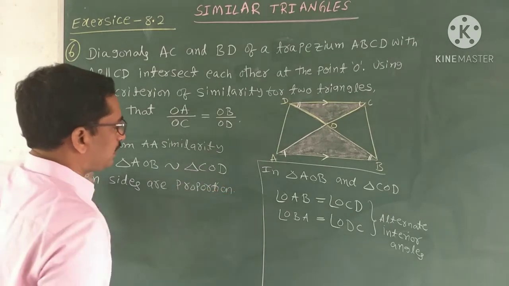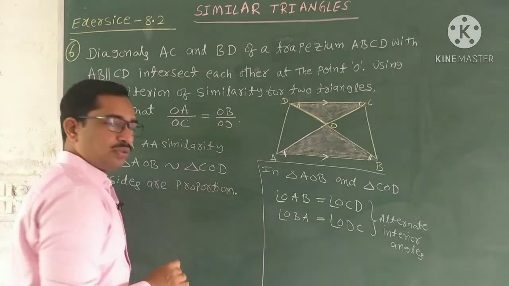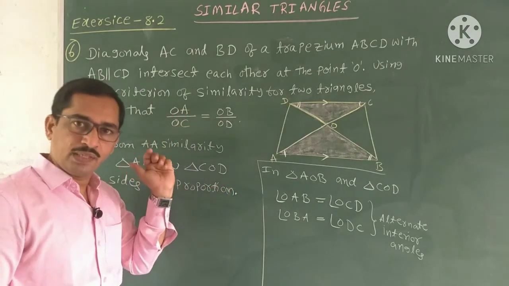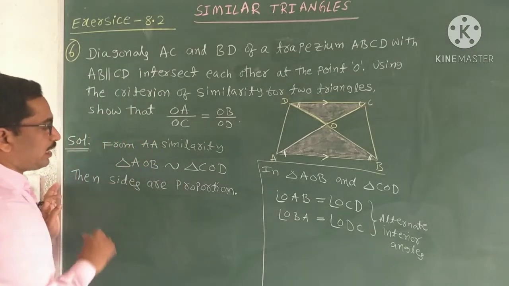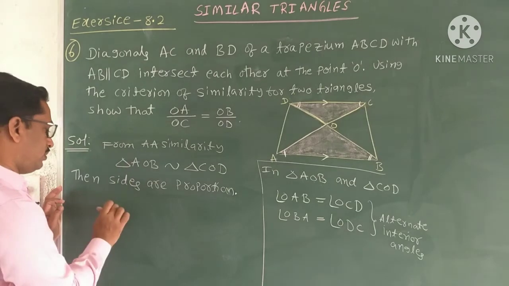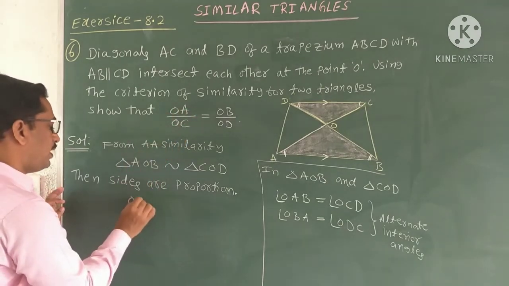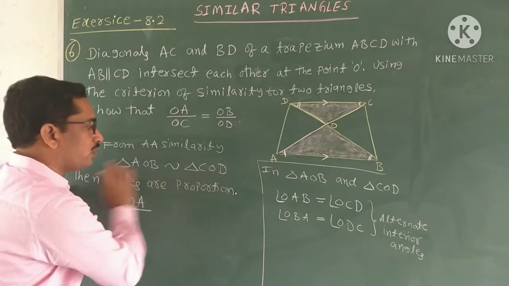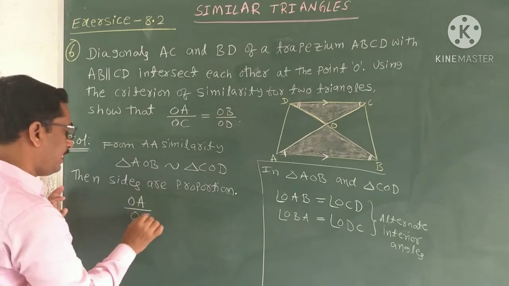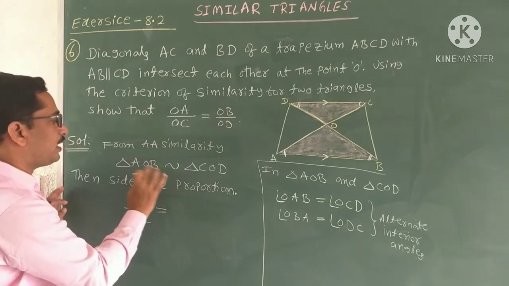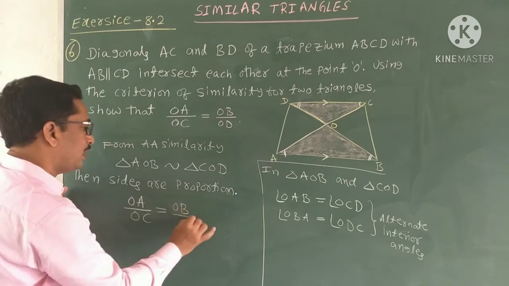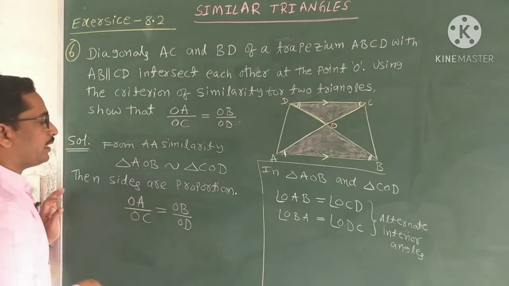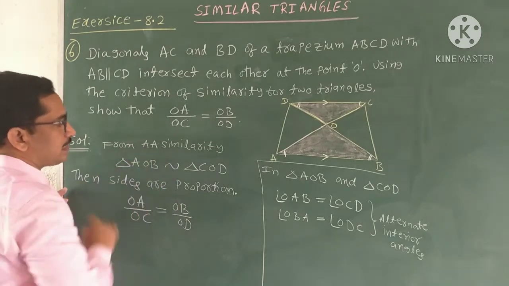If the sides are proportional, then we can compare the sides. Total 3 sides you can compare, but I am taking only 2 sides because our RTP contains only 2 sides. So follow the order of the letters. Here AO, but I am taking OA by the corresponding side in triangle COD, which is CO, but I am taking OC, equal to, next second side, same follow the order, OB by the corresponding side OD. So this is our RTP, and it is proved by using the similarity criteria.